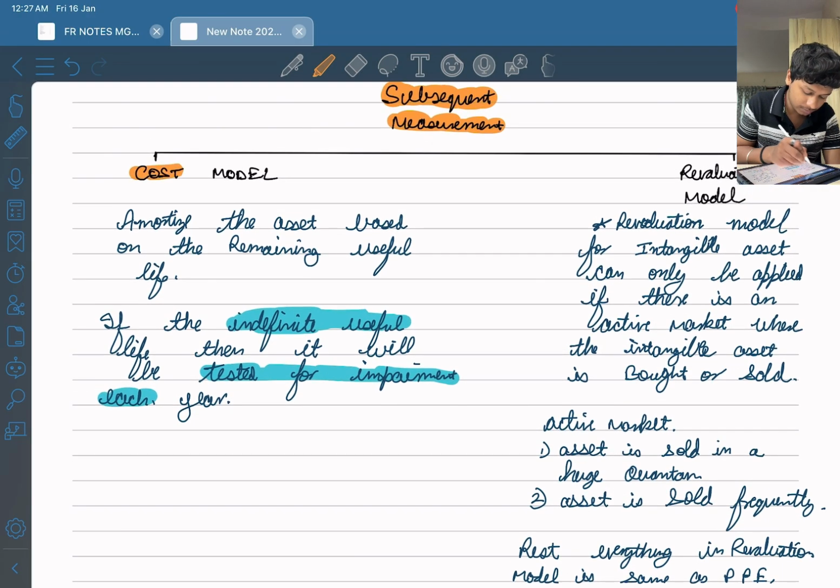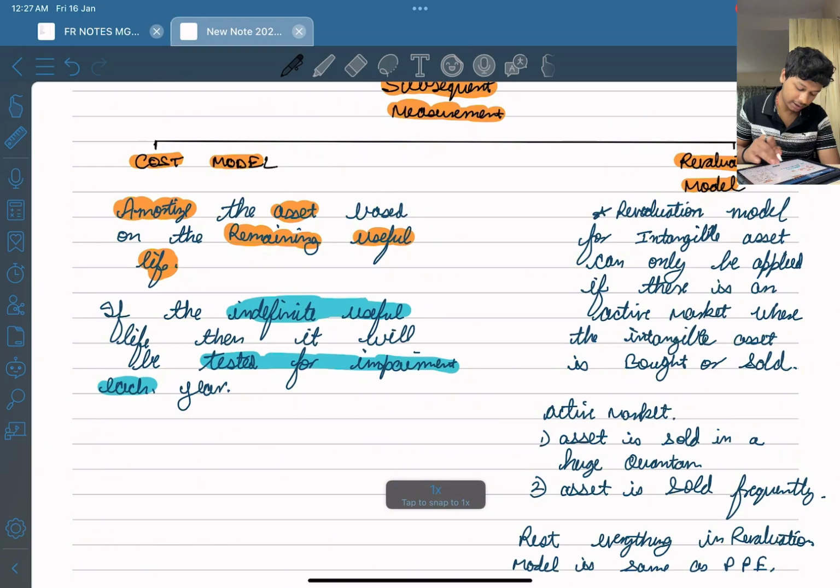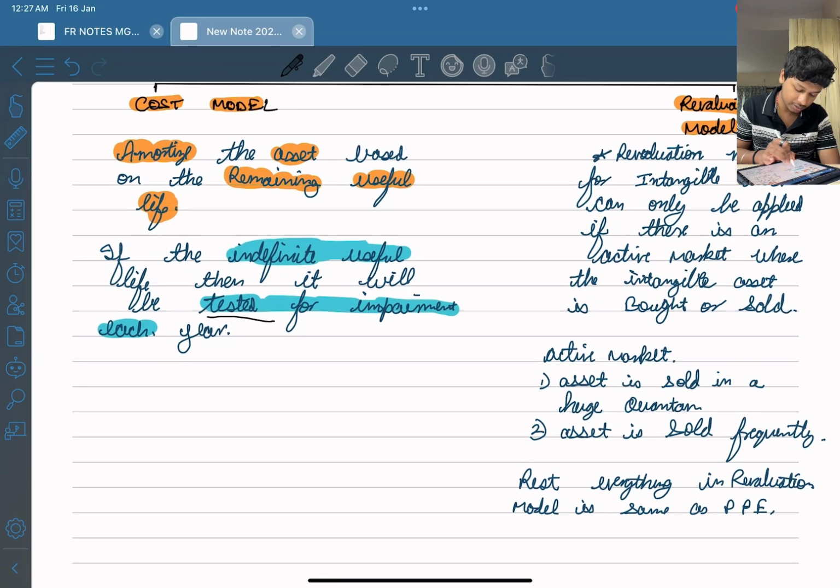First is the cost model and the second is the revaluation model. In the cost model, we amortize the asset based on the remaining useful life, and if the asset has an indefinite useful life, then it will be tested for impairment each year. This thing you have to remember. This can be asked in MCQs.